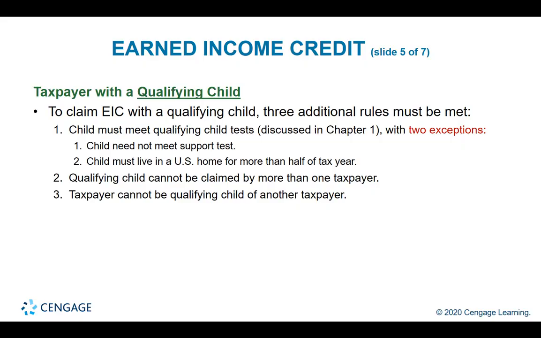When the taxpayer does have a qualifying child, then the qualifications are those 7 rules plus 3 additional rules. First, the child must meet the qualifying child test as in chapter 1, with 2 exceptions. The child need not meet the support test, and the child must live in the U.S. home for more than half of the tax year. Number two is the qualifying child cannot be claimed by more than one taxpayer. And number three, the taxpayer cannot be the qualifying child of another taxpayer.